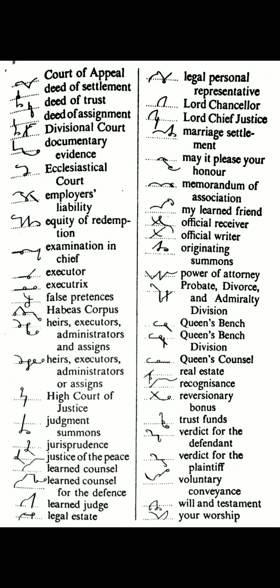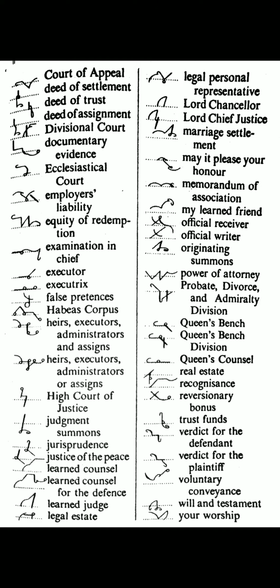And ter with ST loop is used here for trust. Of is omitted here. Deed of assignment. Same outline for deed. D is halved for another D. Of is omitted here. S stroke M halved with N hook, assignment. Divisional court. D intersecting here with upward L on the line for divisional, and cur halved for court. Documentary evidence. Above the line, DK is used here for documentary. For evidence, half half V and stroke S circle is used here for evidence.